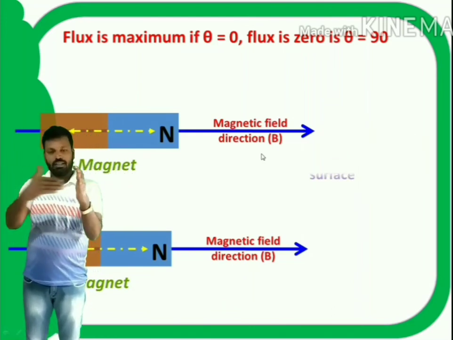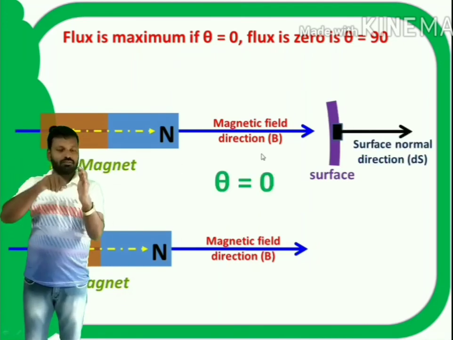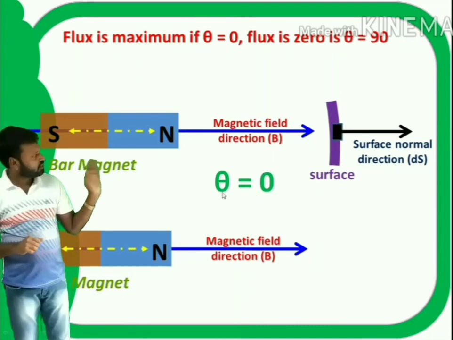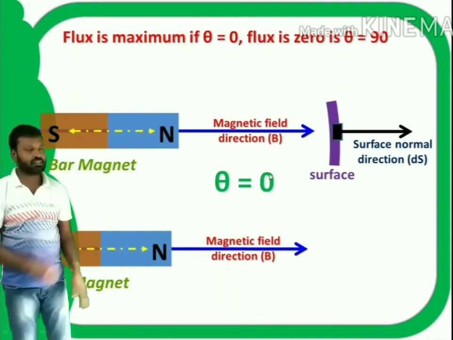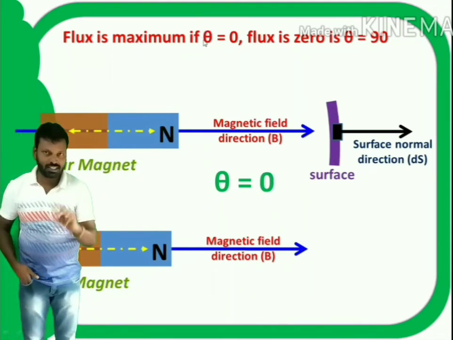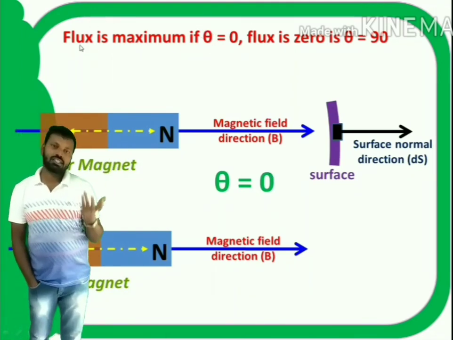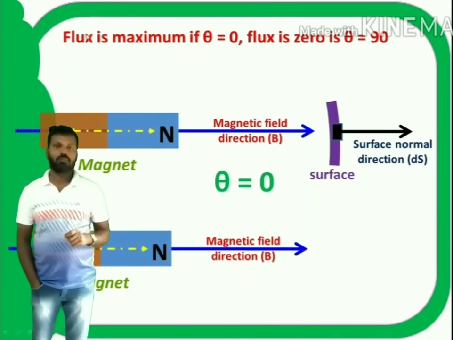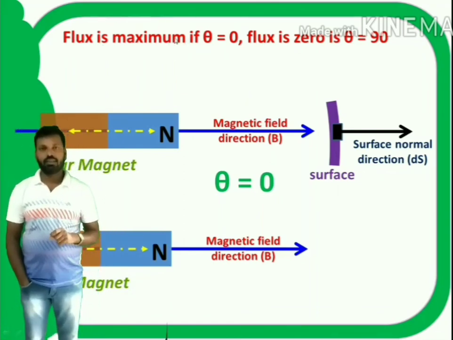The angle between dS and magnetic field B is 0. So, if the surface is normal to the magnetic field direction, then the angle between dS and B is 0. In this case, cos theta becomes 1. So, magnetic flux is maximum.